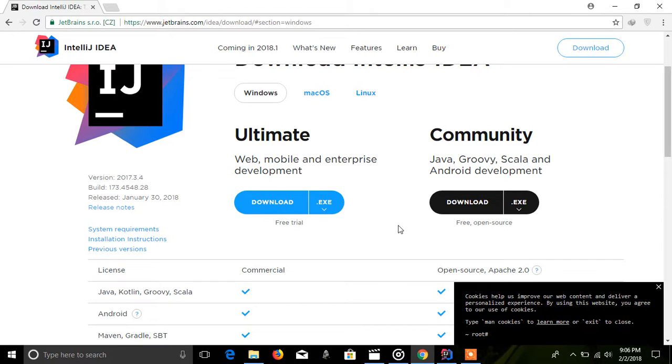It is very simple to install the setup. You just need to click the next button until the setup is finished. Now, just open the installed IntelliJ IDEA. It will take a few seconds to load up, depending on your operating system. When you start IntelliJ for the first time, you will be asked to choose a UI theme. You can choose a dark or a light background and then click Next until the software starts.